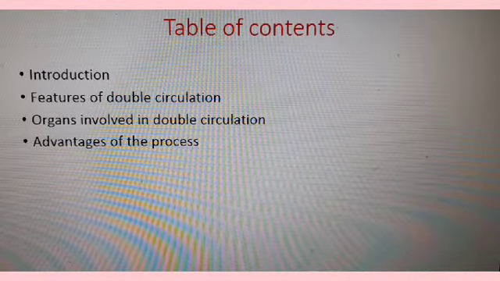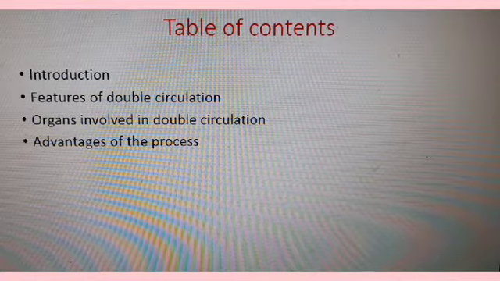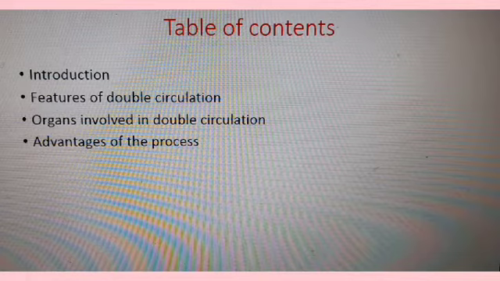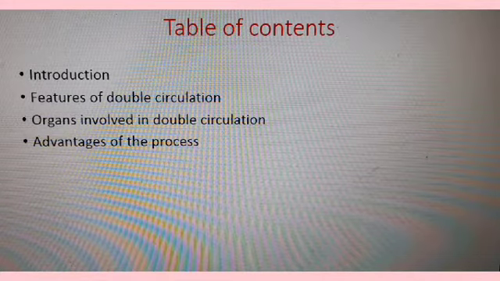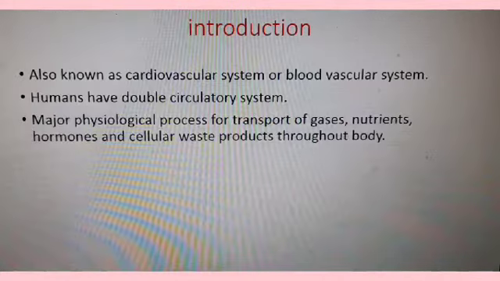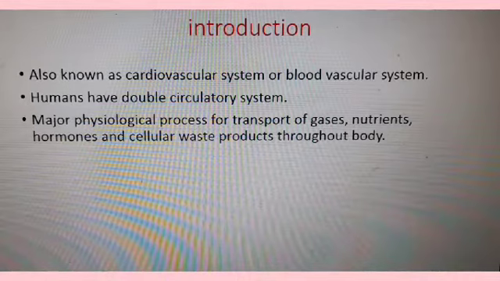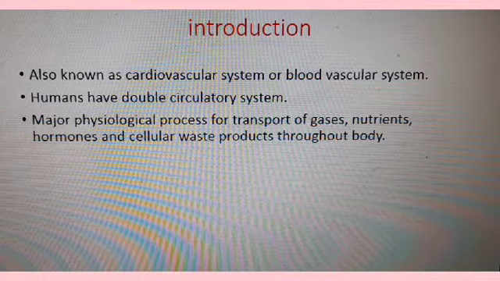The topics we will be discussing today are the introduction, the basic features of double circulation, the chief organs involved in this process, and the advantages of this system. As I told earlier, this system is also known as the cardiovascular system or blood vascular system.